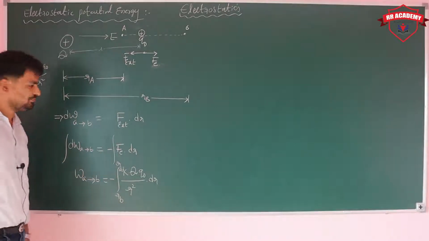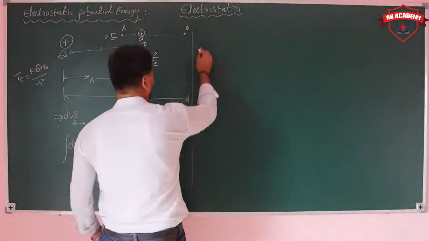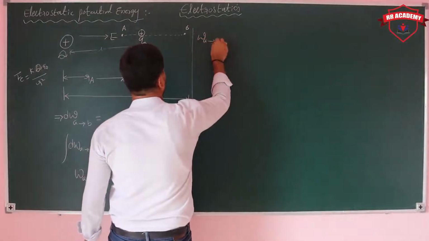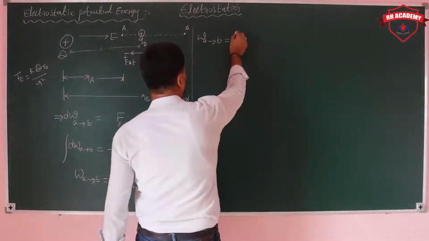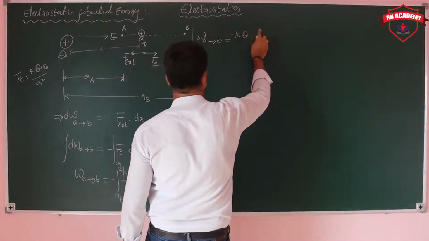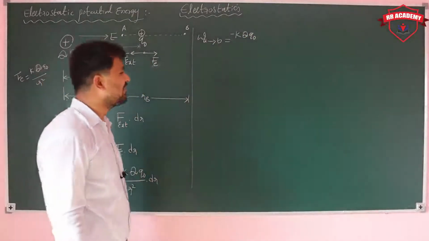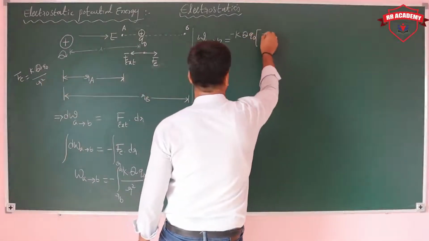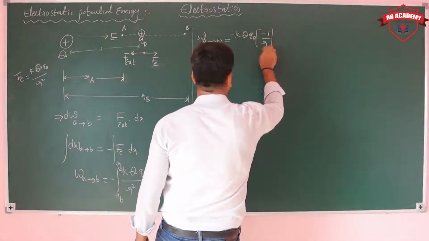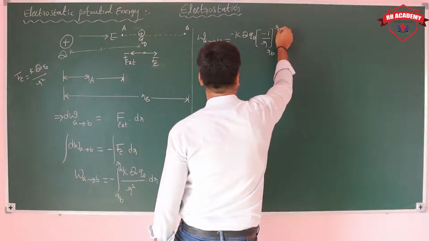So now simply take the integration. What are we getting? Work done from A to B, and minus K Q naught is the constant, and the integral of 1 by R square goes to minus 1 by R. The limits are RB to RA.